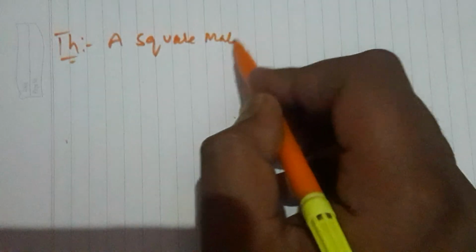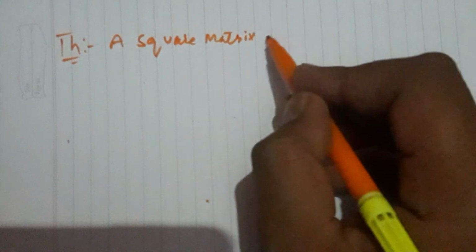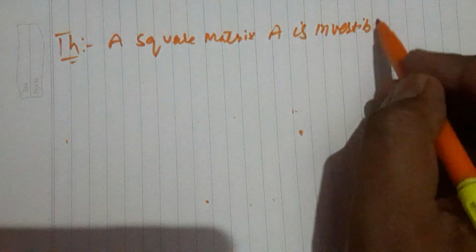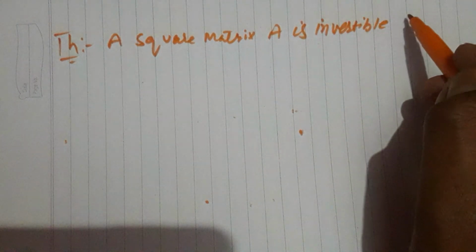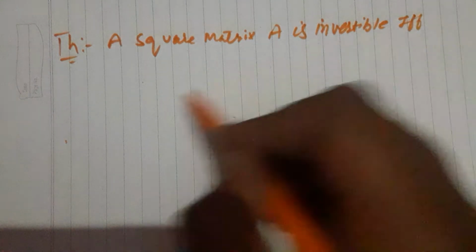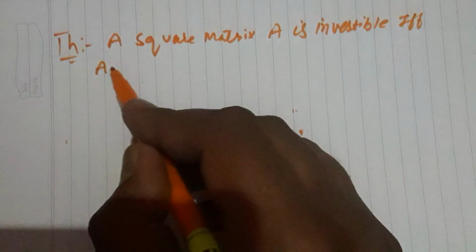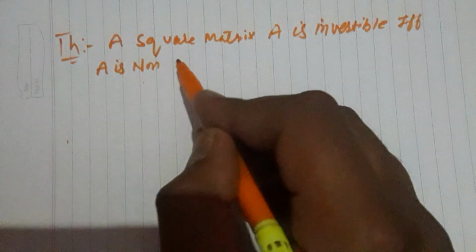The theorem says: any square matrix A is invertible if and only if A is non-singular.